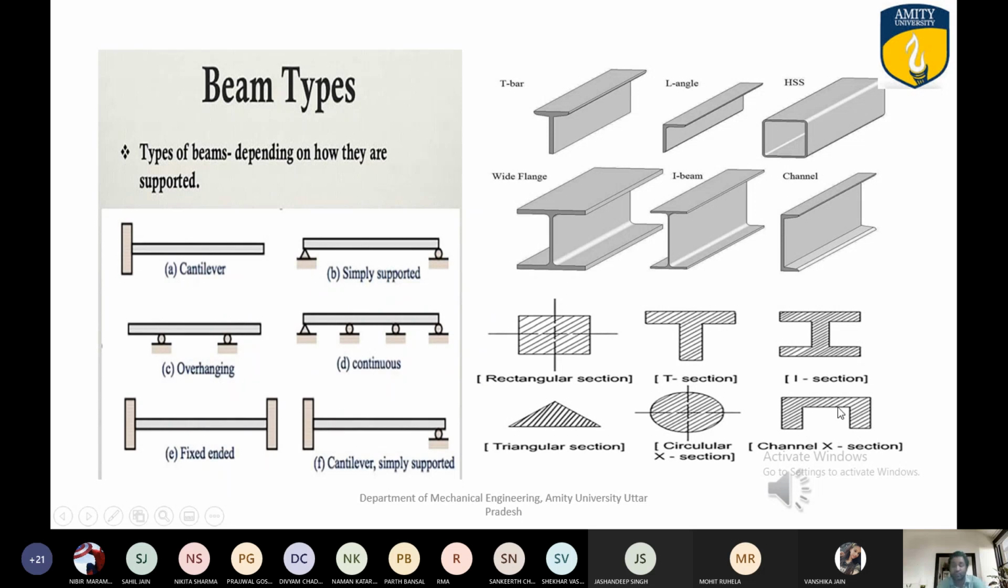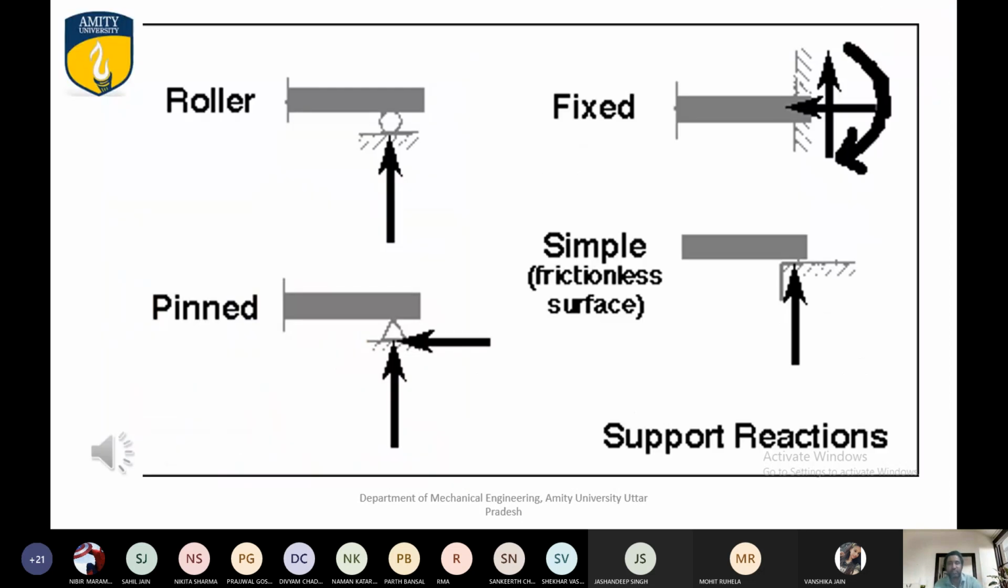There's not too much in our scope, but as per our basic learning, you can visualize these different types of structures: T bar, L bar, I beam, like that. And we have already discussed support reactions. There's no need to discuss too much here. Roller support, simple frictionless support, there's not too much for us to discuss.